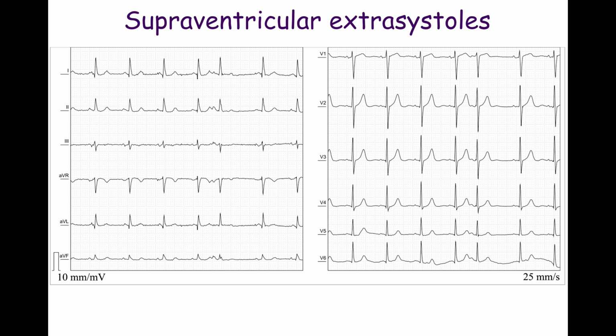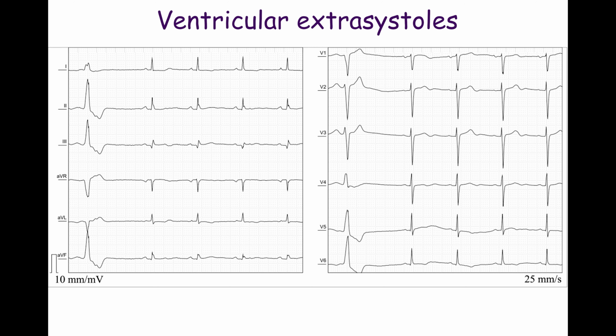Supraventricular extrasystoles are premature beats that originate from the atria or the atrioventricular junction. The QRS complex may or may not be preceded by a P wave. The latter is usually inverted. However, it may be positive. Its morphology differs from that of a sinus beat. Supraventricular extrasystoles are frequently found in healthy individuals.